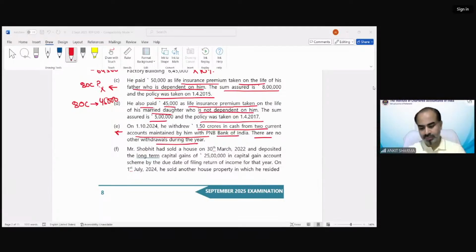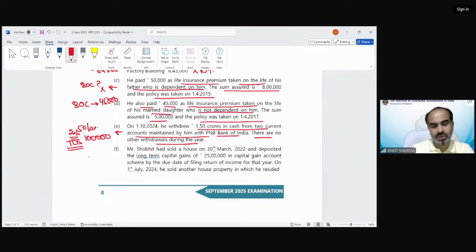How much TDS need to be deducted in this case? Up to 1 crore, there would not be any TDS in this case, but exceeding 1 crore, the value which is over 1 crore, we have to deduct TDS at the rate of 2%. So on 50 lakh rupees, 2% must have been deducted. So the TDS must have been deducted as 1 lakh rupees. So when you will calculate the tax liability, you need to reduce 1 lakh rupees from the tax liability.